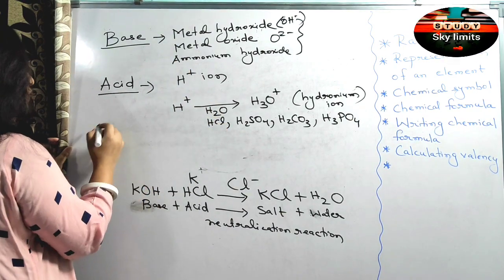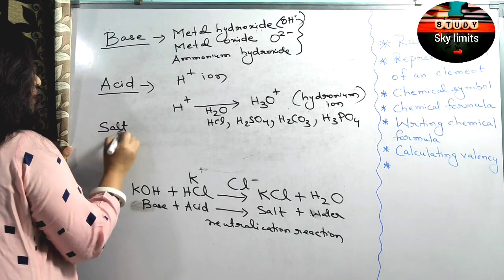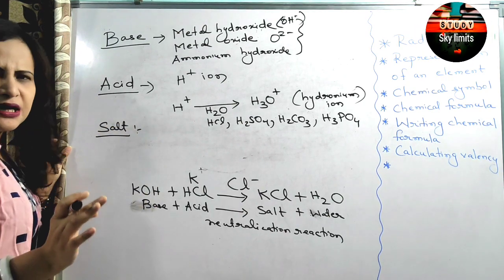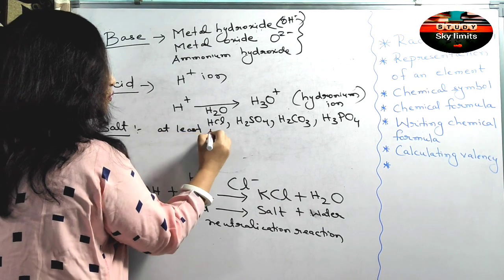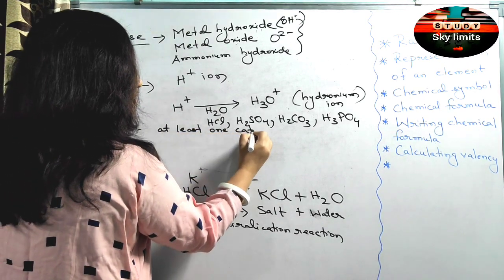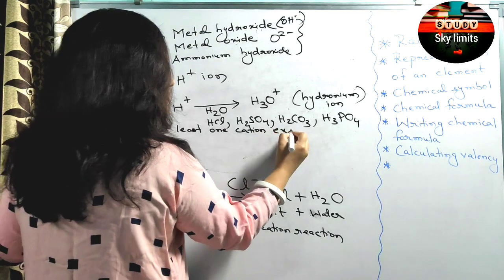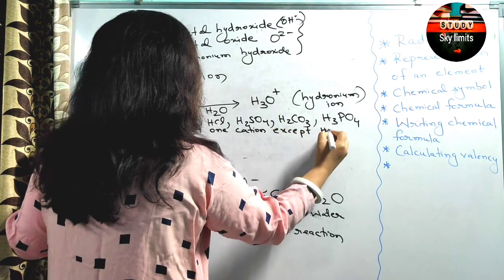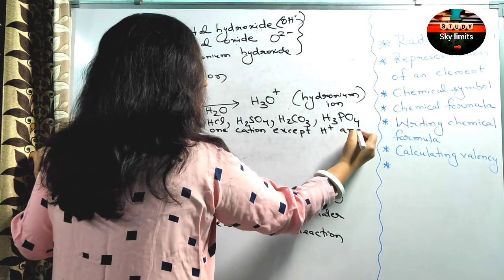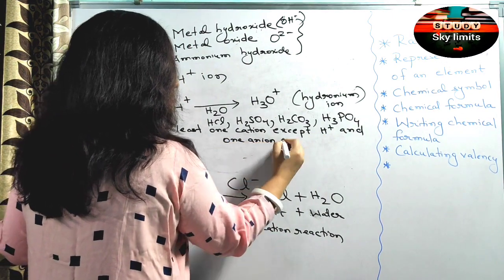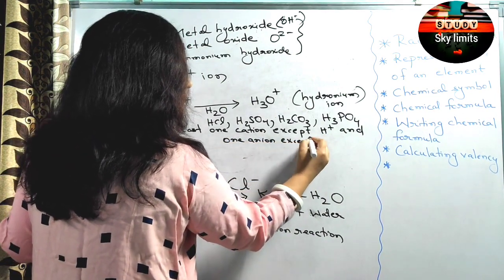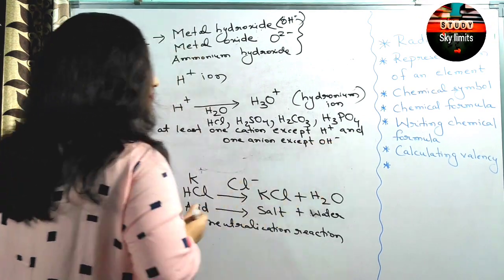Then now we have the third one, that is a salt. Salt is a chemical compound that has at least one cation except H plus and one anion except OH minus.